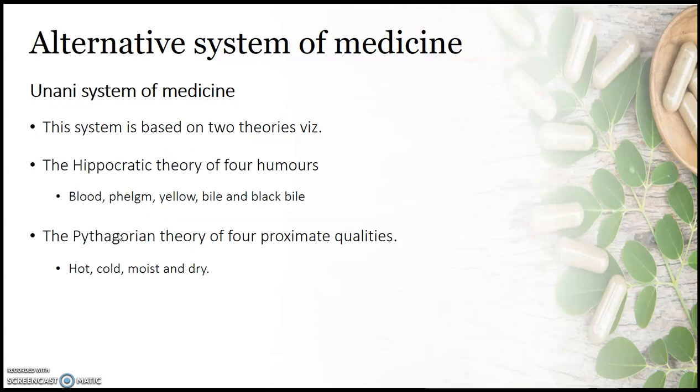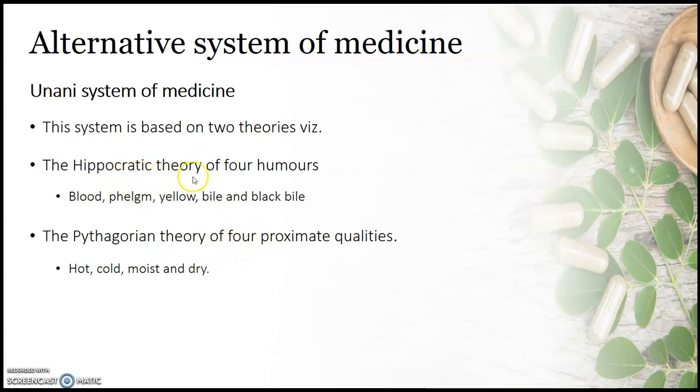Another system of medicine we are going to discuss here is the Unani system of medicine. It originated from Greece, and is also known as Greek medicine or Arab medicine. It is based upon two theories: the Hippocratic theory of four humors and the Pythagorean theory of four proximate qualities.